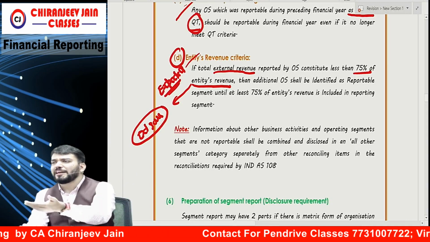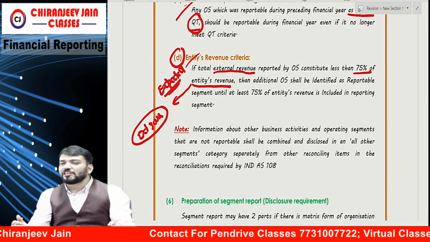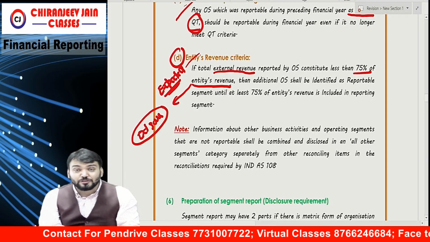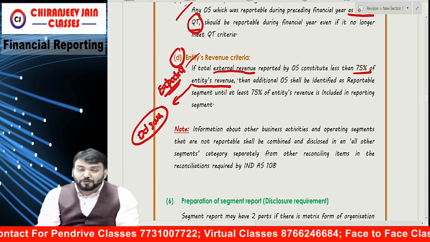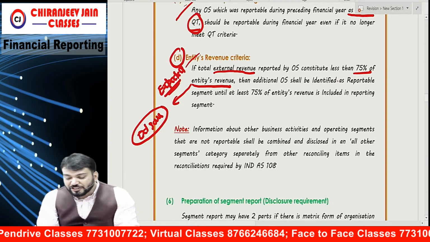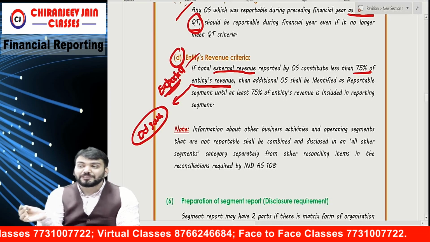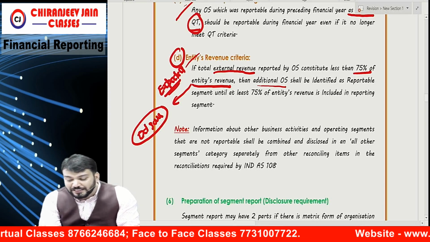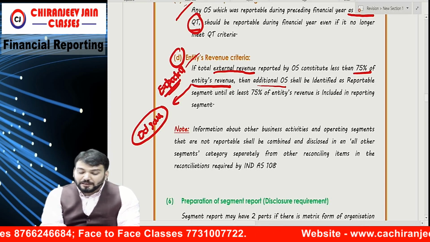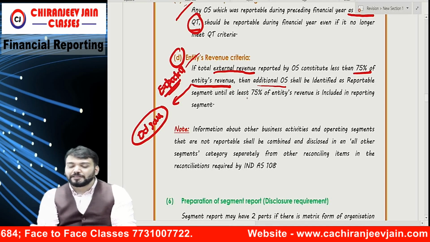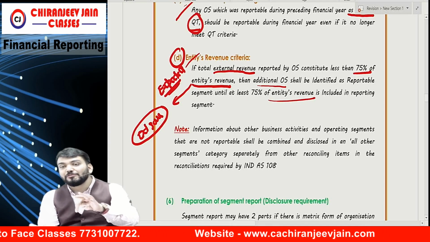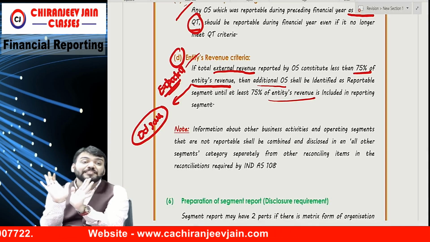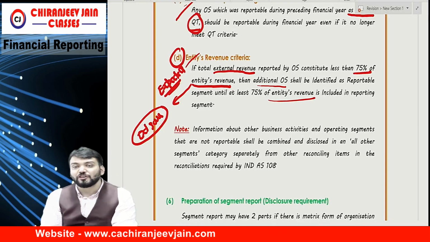Entity's revenue means what you write in the SOPL. In the SOPL only external sale will come; internal sale will not come. Understood this point? So if the total external revenue reported by operating segments constitutes less than 75% of the total entity's revenue, then additional operating segments shall be identified as reportable segments until at least 75% of the entity's revenue is included in reportable segments.